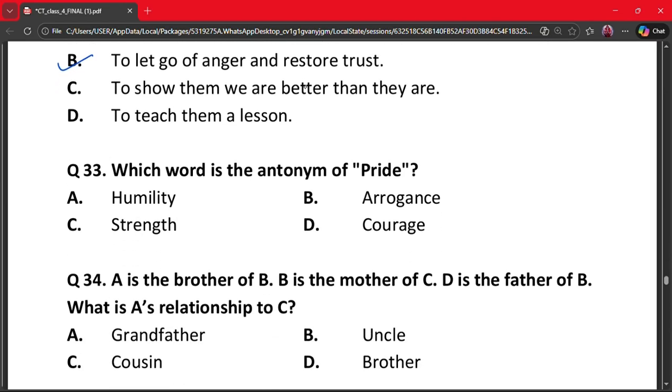Our next question is question number 33. Which word is the antonym of pride? A. Humility, B. Arrogance, C. Strength and D. Courage. The correct answer is option A, that is humility. Why? Because pride means excessive self-importance and humility means modesty. They are exact opposites. So option A is the correct option.